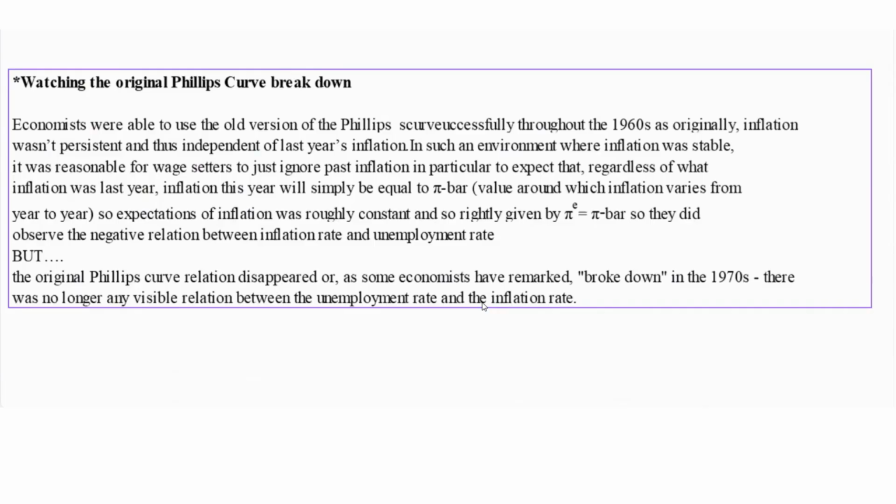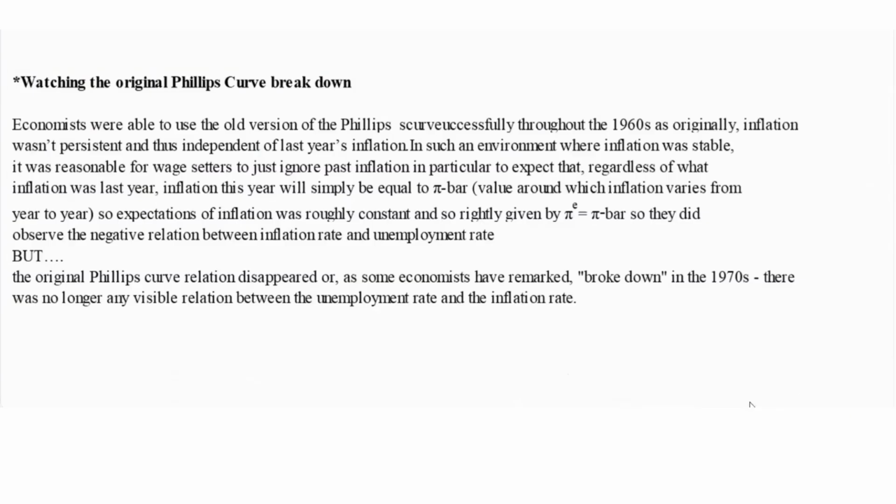So when you have an environment where inflation is stable, it's not persistent, so it's independent of last year's inflation. In that case, it's reasonable that as a wage setter, you will just ignore past inflation and expect that regardless of whatever inflation was last year, inflation this year is simply going to be equal to pi bar, which is the value around which inflation varies from year to year. So expectation of inflation was roughly constant, and thus it was rightly given by pi t is equal to pi bar. So you did have the assumption of anchored inflation expectations holding, and thus you had a trade-off between unemployment rate and inflation rate.